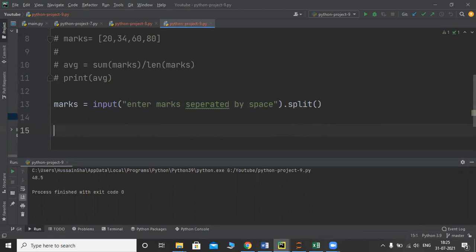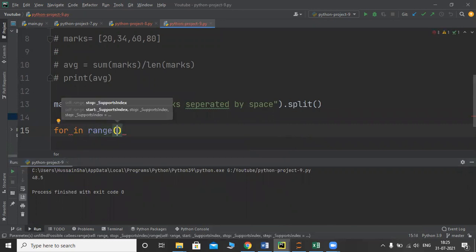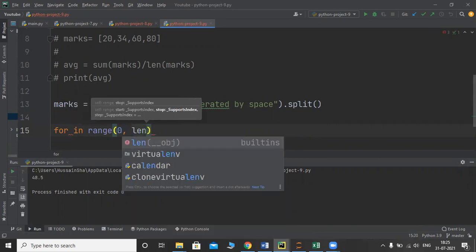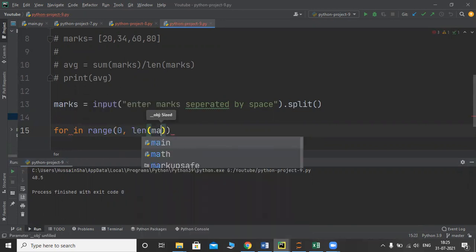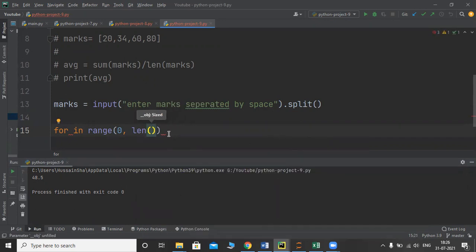Now what I will do, for I in range, we'll create one range here. I'll start from 0 to length of marks. I will go up to marks. Marks is a list, right?